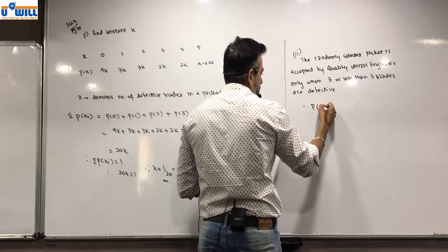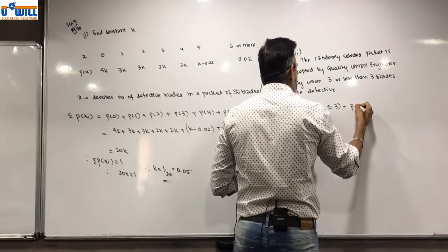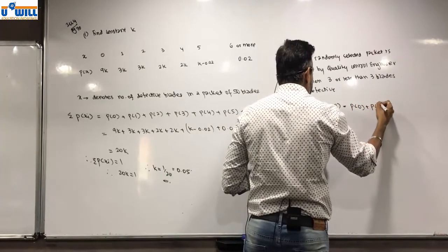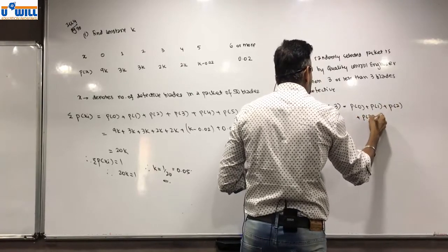Therefore, probability of x less than equal to 3, which is equal to probability of 0 plus probability of 1 plus probability of 2 plus probability of 3.